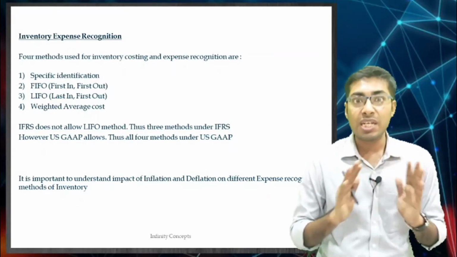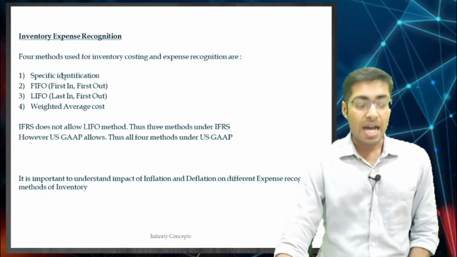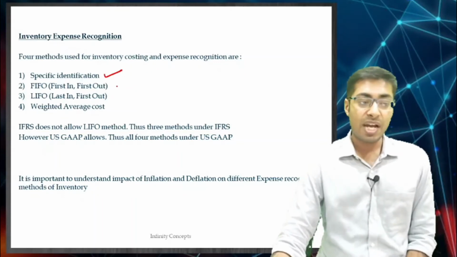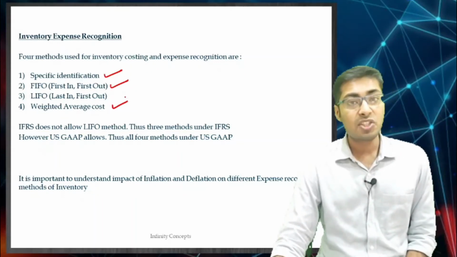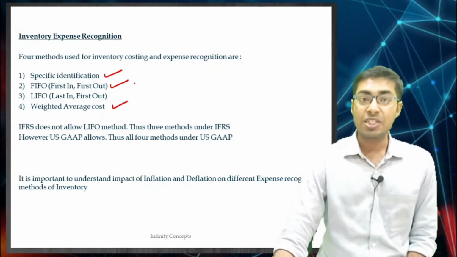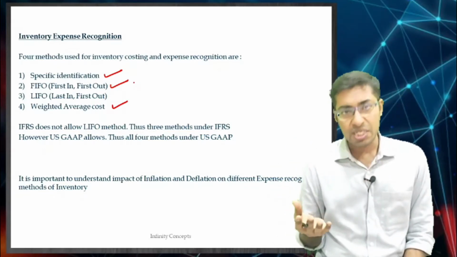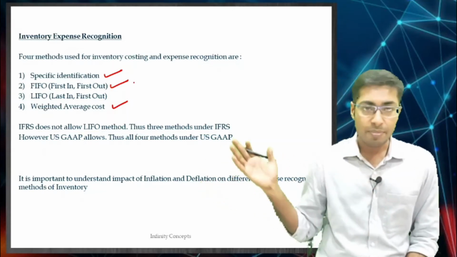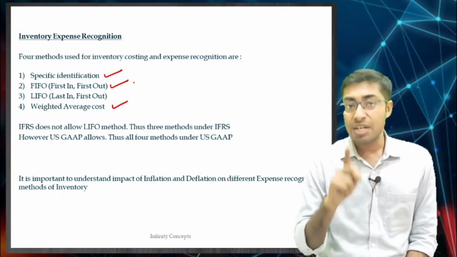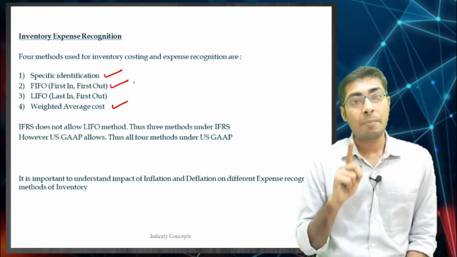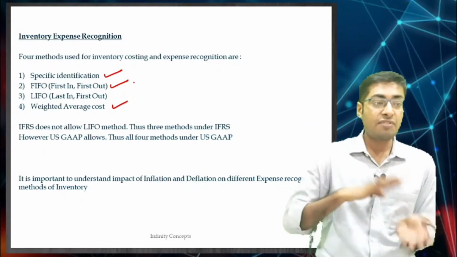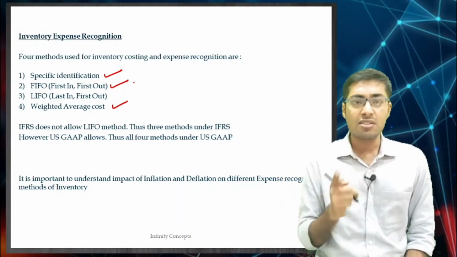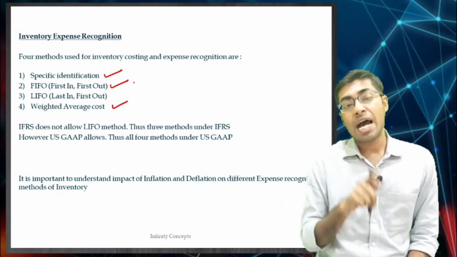IFRS does not allow LIFO, correct. So if you are doing an IFRS calculation, then you will have only specific identification, FIFO and weighted average for your calculation purposes. You can use any of the 3. Whichever one you use, you will have to use consistently for all the periods. However, if you are changing, say from FIFO to weighted average cost, then we know that we will have to make a retrospective impact. This is what we have learnt. Now this is as per IFRS.